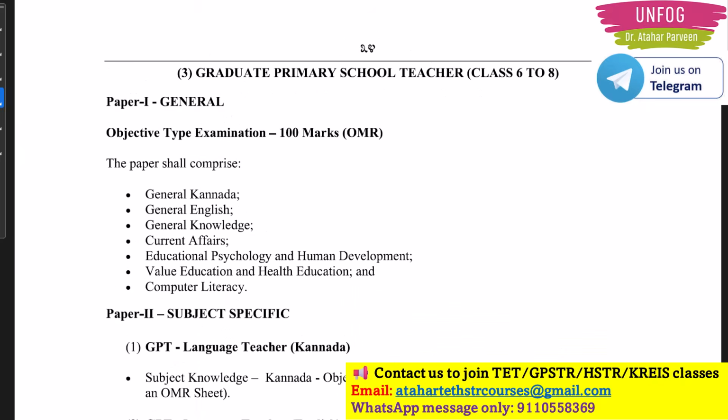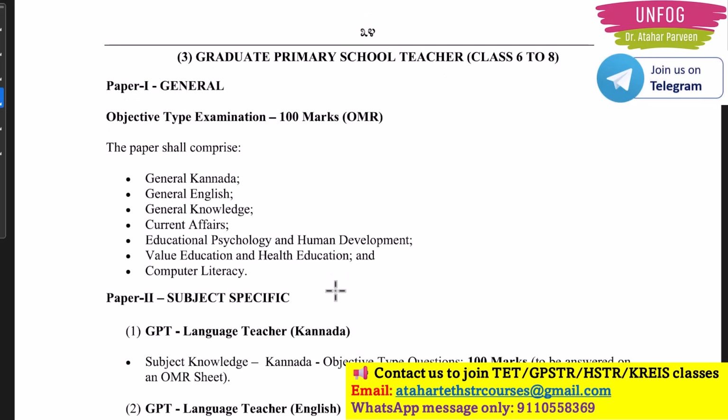Then talking about GPSTR, they have not added mental ability, but you have general Kannada and general English, GK, current affairs, educational psychology and human development, value education and health education and computer literacy. And what is one more important change? As I already told you, in 2022 GPSTR you had a descriptive part.